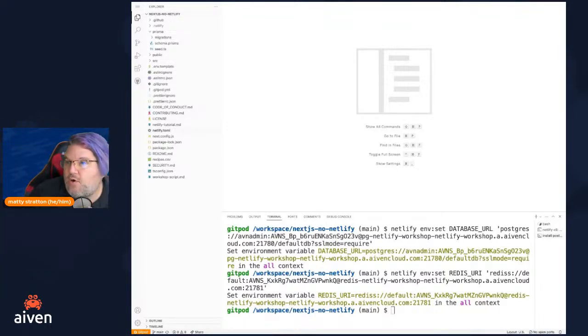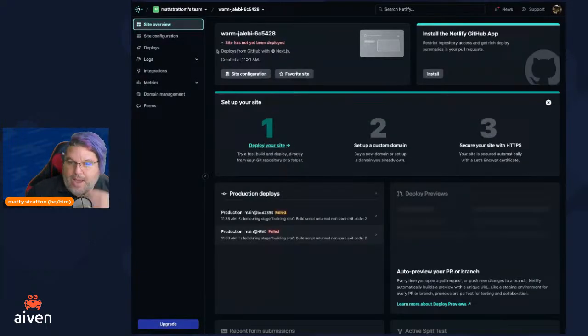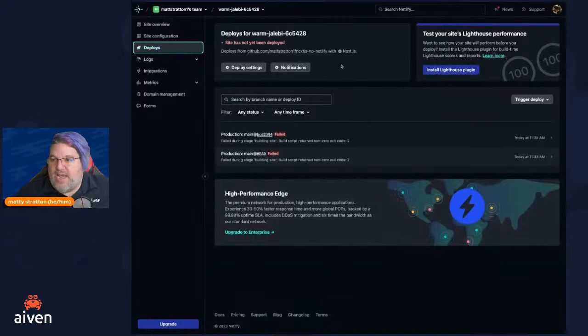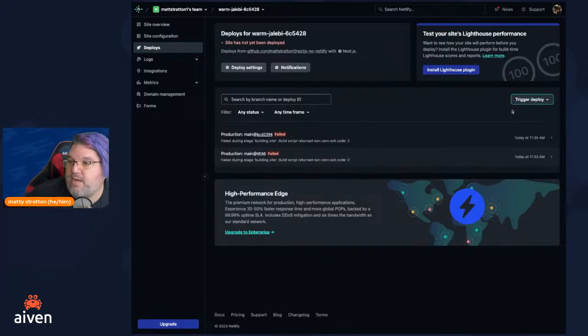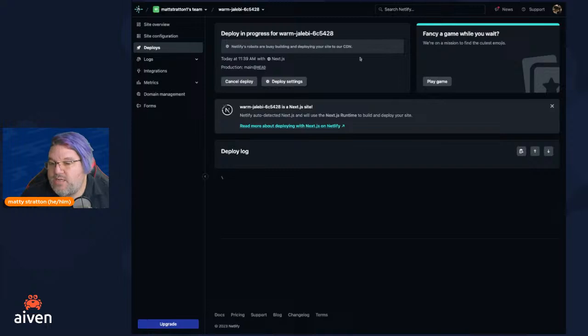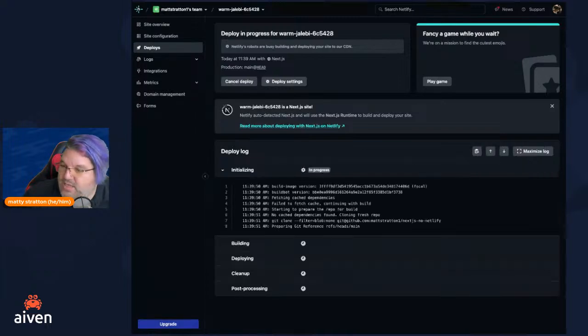Now if I go back to my Netlify setup and look at my site overview, it says it failed. I'm going to trigger a deploy. I want to manually make a deploy happen, because as far as Netlify is concerned, nothing actually changed. So I'm going to go ahead and trigger the deploy, deploy the site, and we're going to let it sit and run.